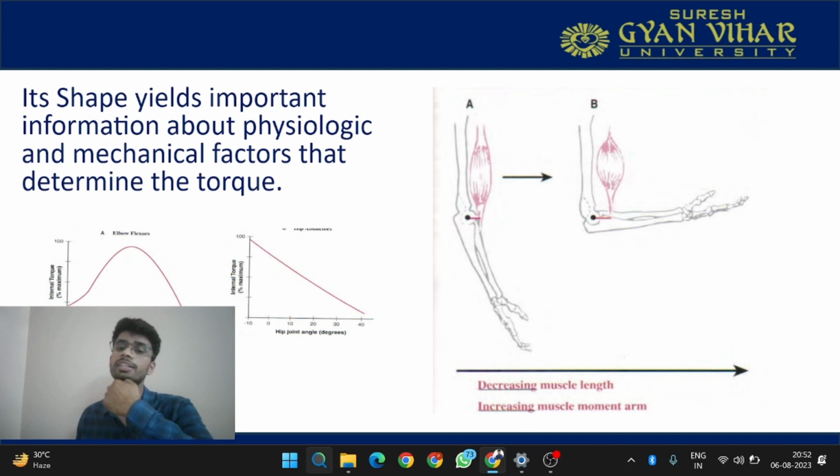Now let's understand what is happening at the biceps. Figure A depicts the extension of the elbow, and figure B depicts the flexion of the elbow. Here the elbow is at roughly 90 degrees of flexion. So here the muscle length is decreasing, but the moment arm is increasing.